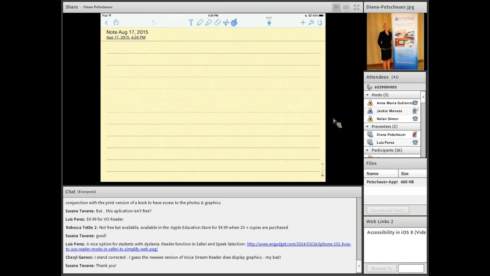Audio records as I'm taking notes. So for your students who have a difficult time processing, paying attention, and taking notes at the same time, they're going to have an audio recording of this to go back to add to their notes, to find out what they missed. They don't have to write everything down that was said, and they don't have to spell everything correctly.